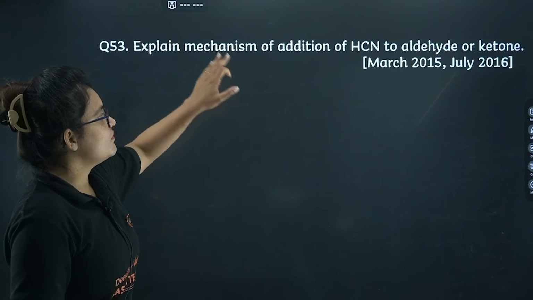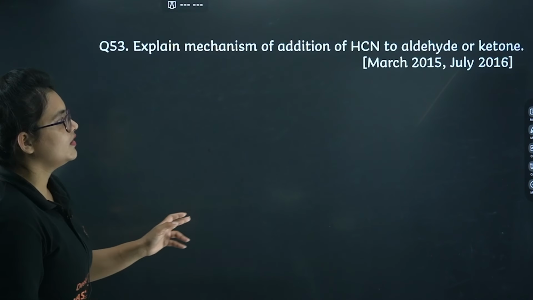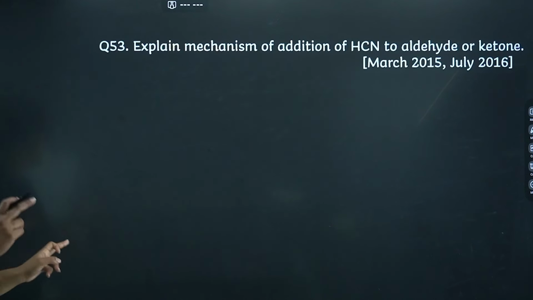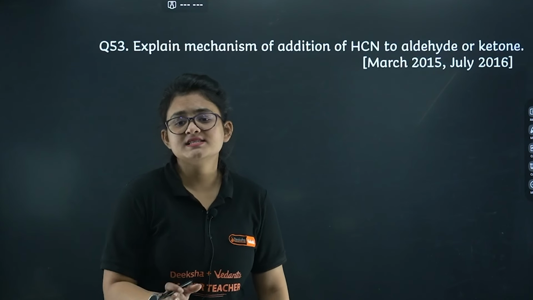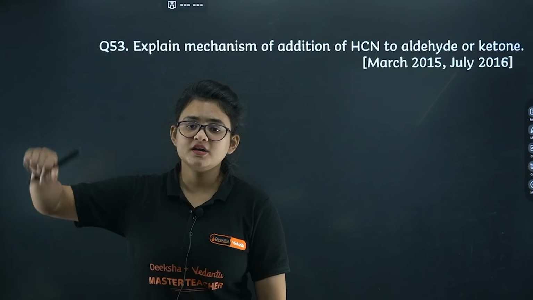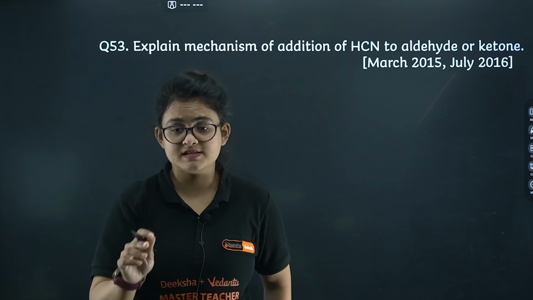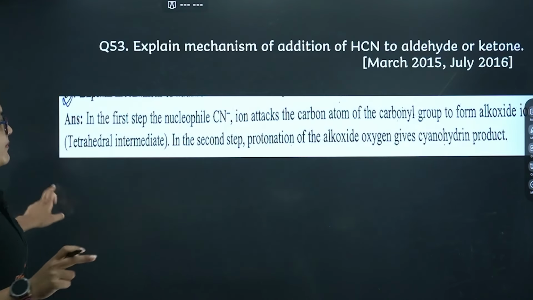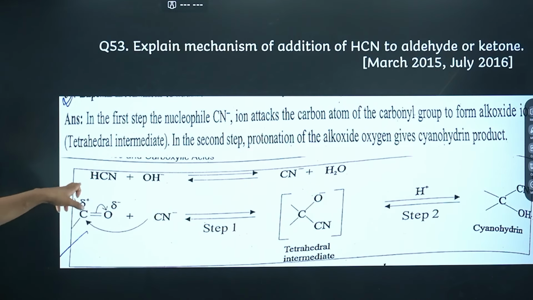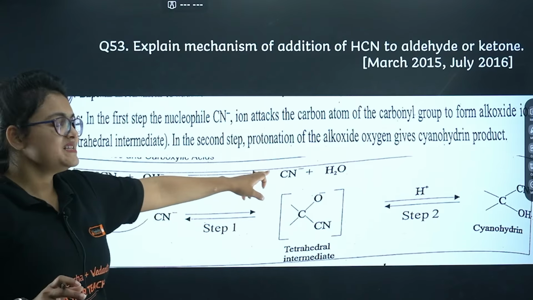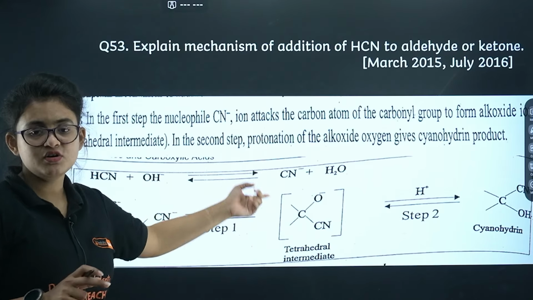Explain the mechanism of addition of HCN to aldehyde or ketone. One of the most important things: they can directly ask you about the nucleophilic attack, or they can give you this HCN example. So the approach is going to be similar. You can see HCN in alkaline medium produces CN minus. CN minus is your nucleophile.